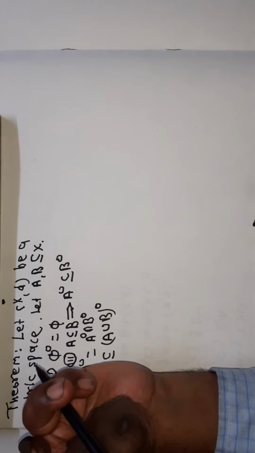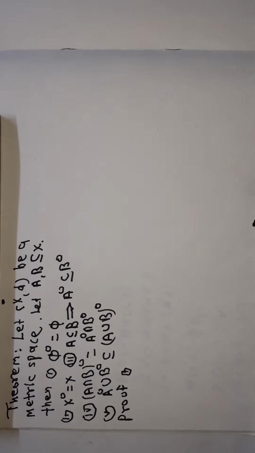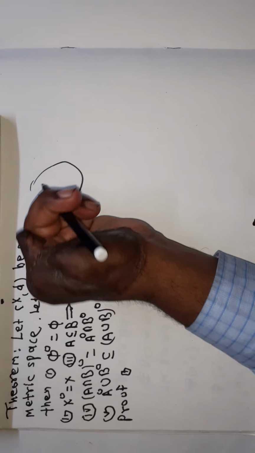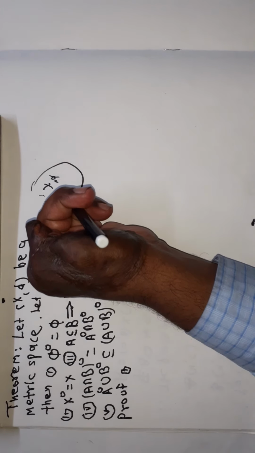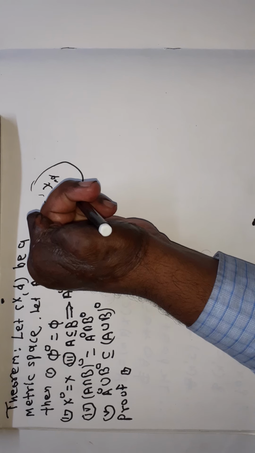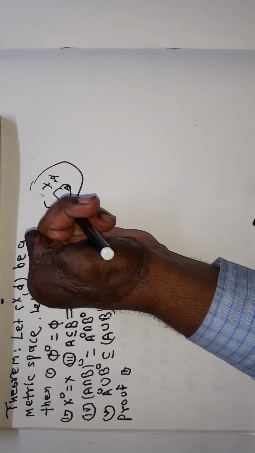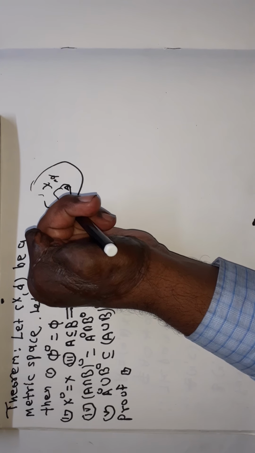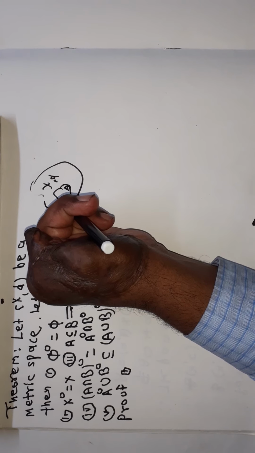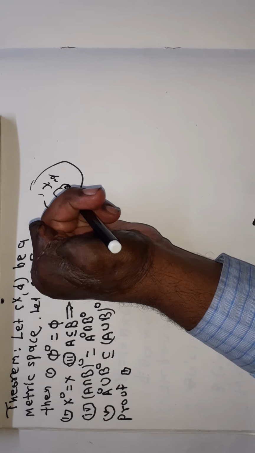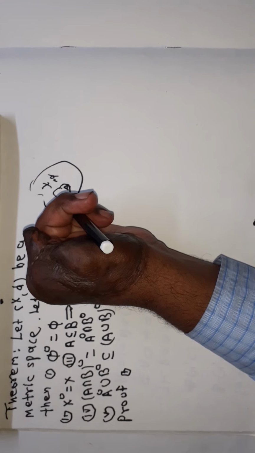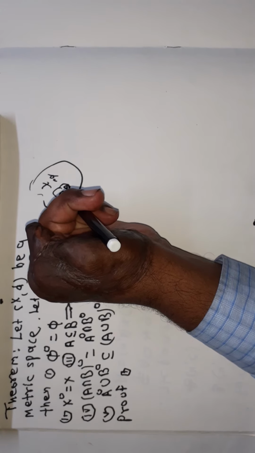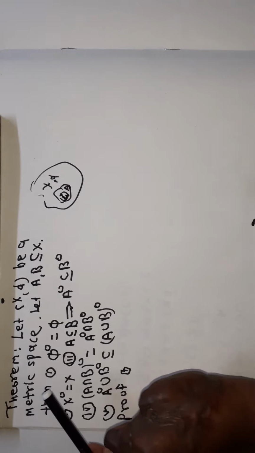Now see here, in the last lecture we studied some examples of interior of a set. Suppose (X, d) is a metric space and A is a subset of X. Then A interior is the set of all interior points of the set A. Now we know that a point x belonging to A is said to be an interior point of A if there exists some r greater than 0 such that the open ball centered at x and radius r is a subset of A.